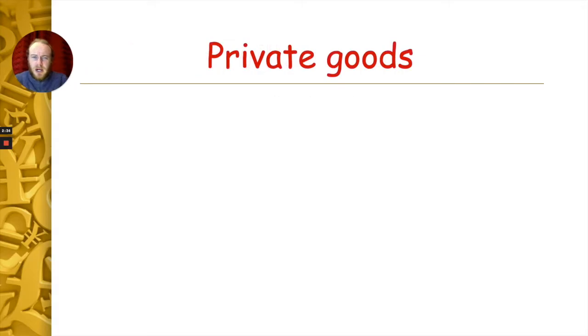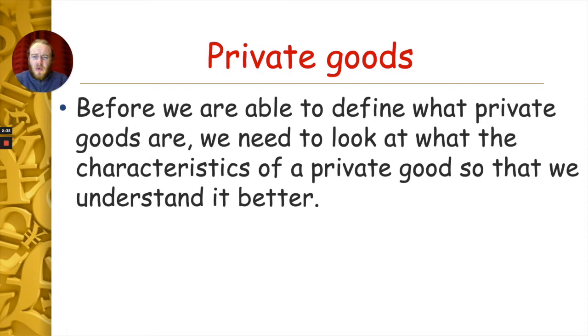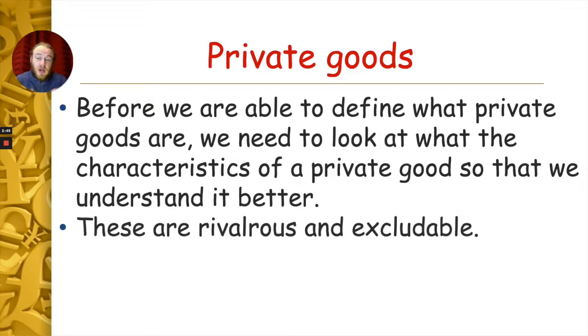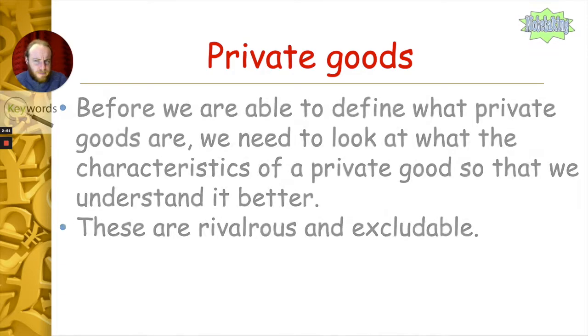So, start off with private goods then. Before we're able to define what private goods are, we need to look at the characteristics of a private good so that we have a better understanding of it. So we say private goods are rivalrous and excludable. But what do those two words mean? Great question. Let's find out.